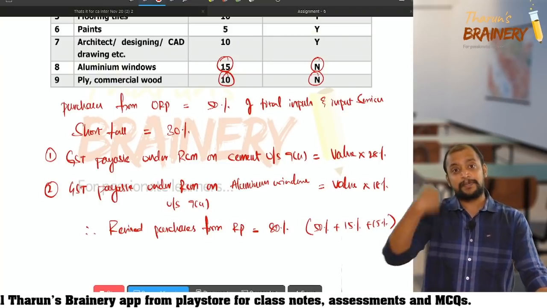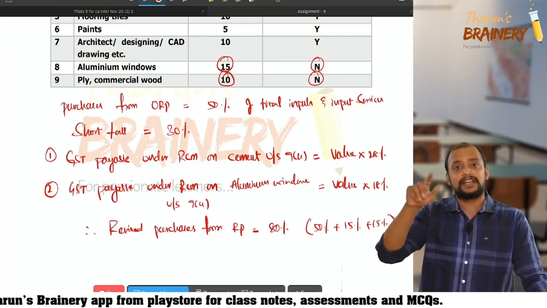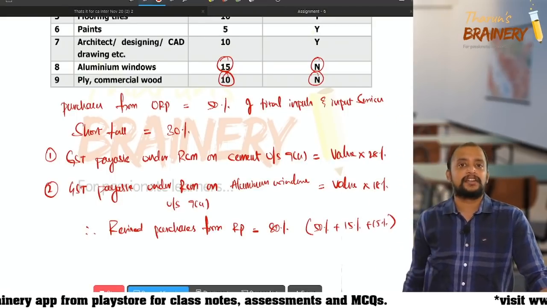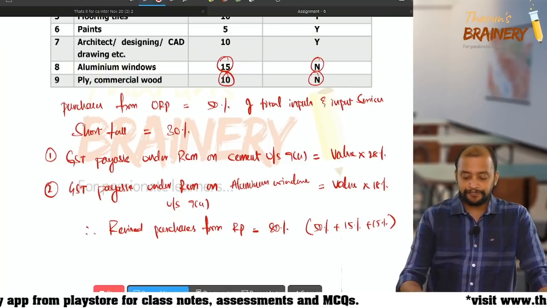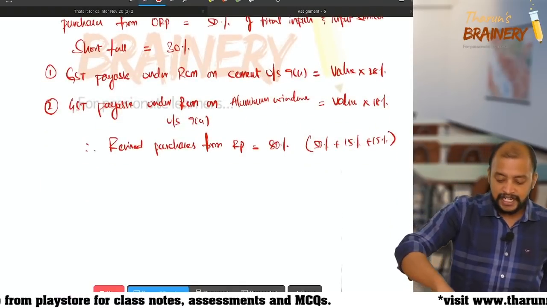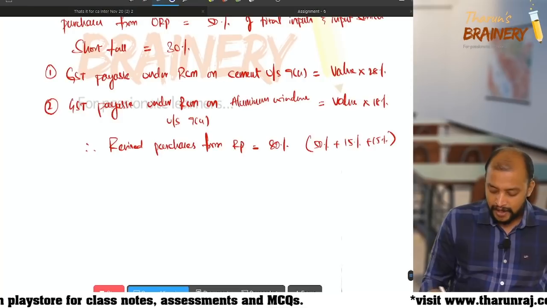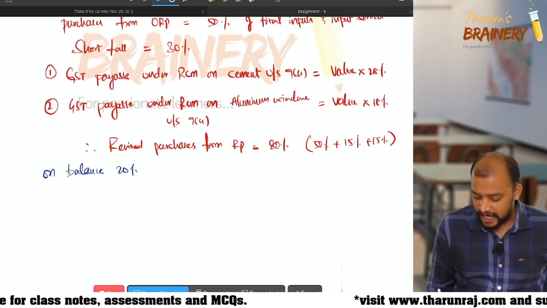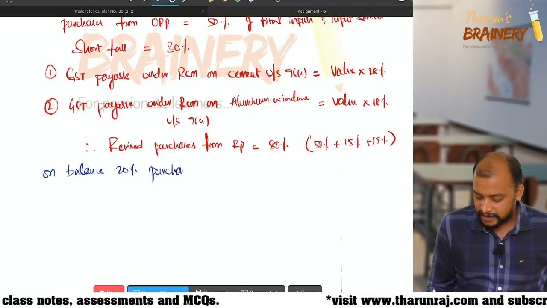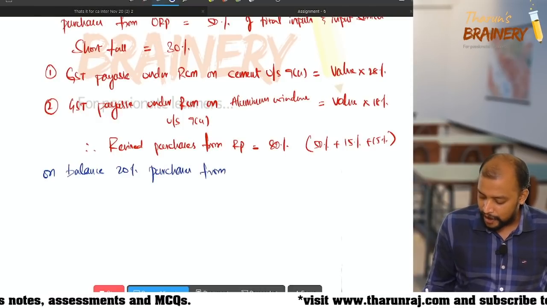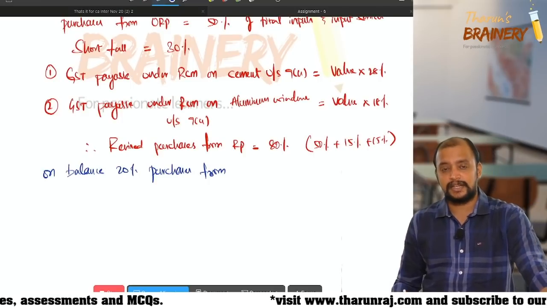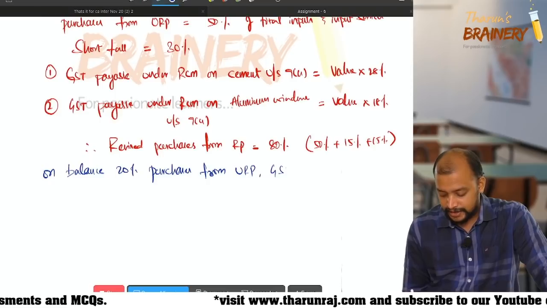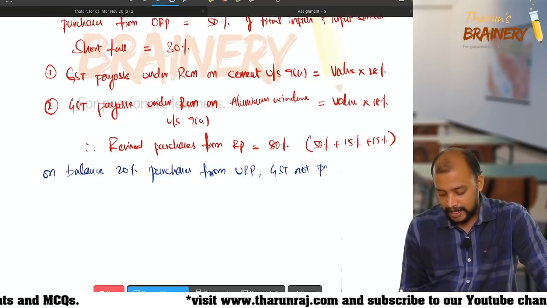So the revised purchases from registered person is 80%. How? This 15 and 15 and already we achieved 50. So 80%. So therefore on the balance 20% purchases from unregistered person, GST not payable under RCM.